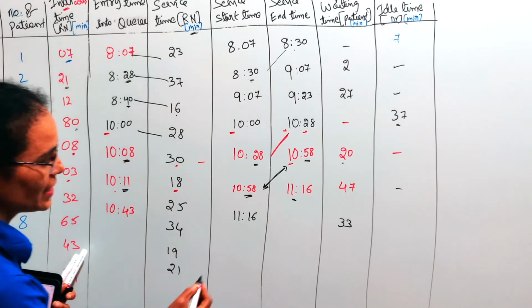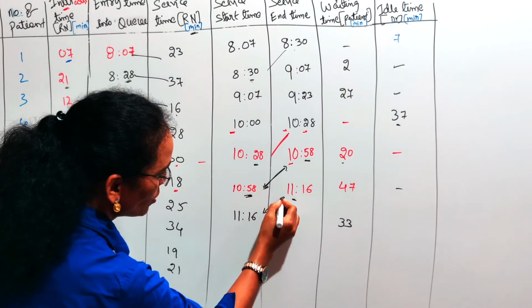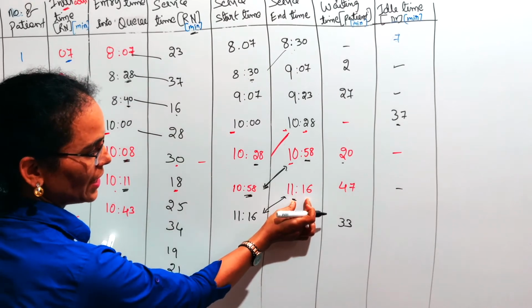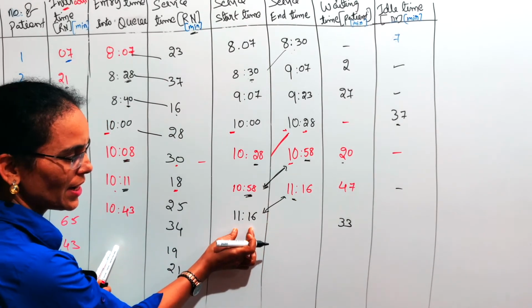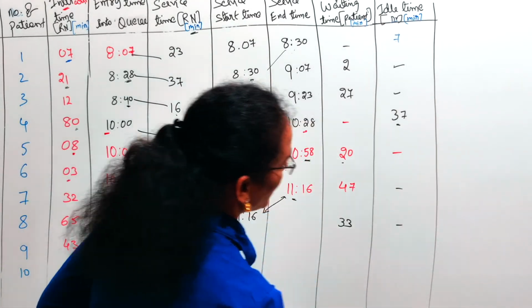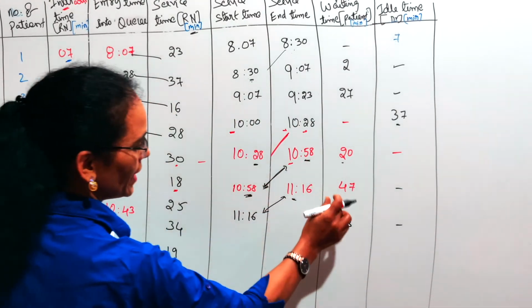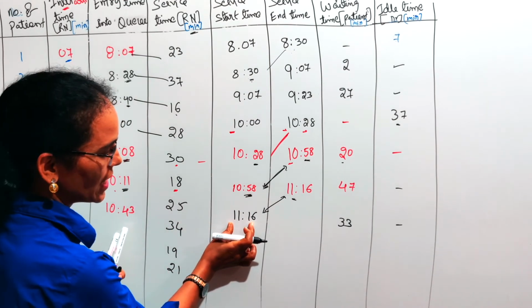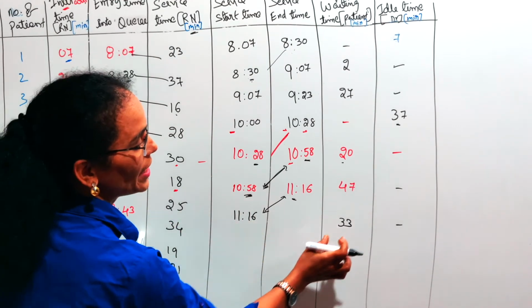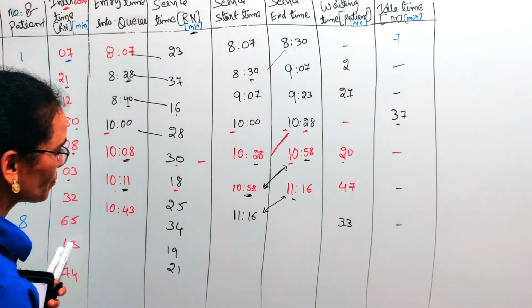But the doctor, is the doctor waiting? No, the doctor was not waiting. He ended the service at 11:16 and he started the next service immediately at 11:16. It means the doctor's waiting time is nil. Patient waiting time is this one: when he has arrived at the dispensary and when the service got started, the difference between these two is the waiting time of the patient. Right?